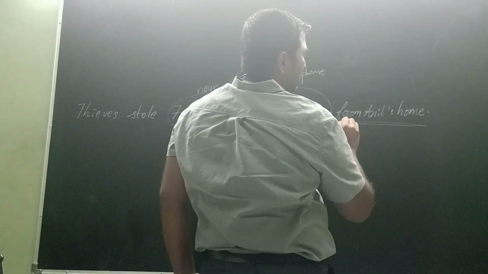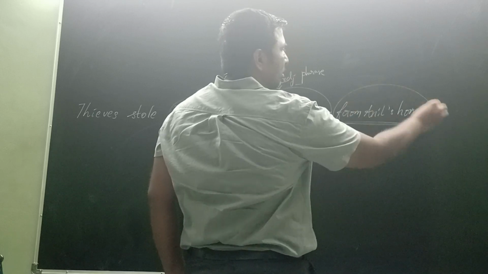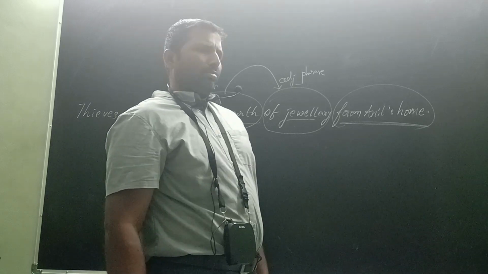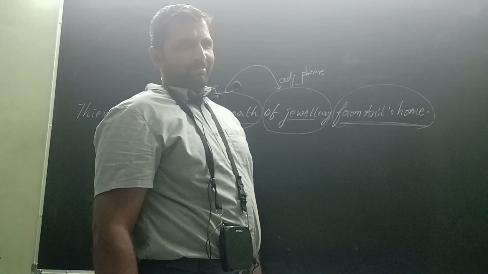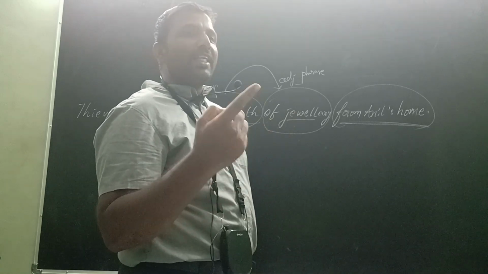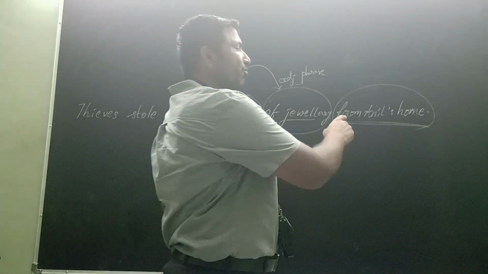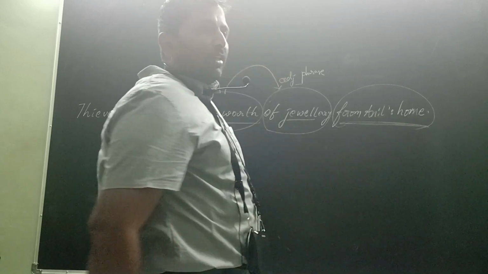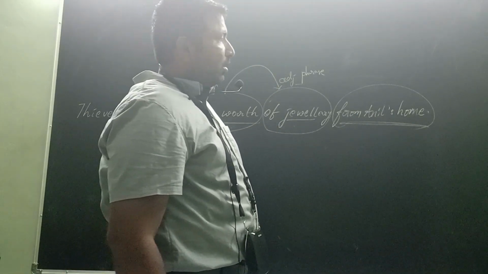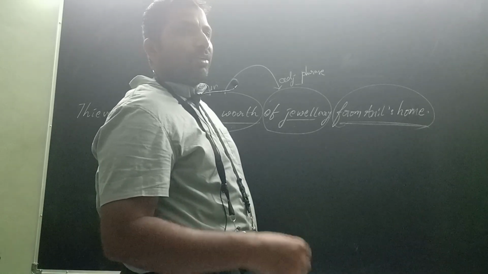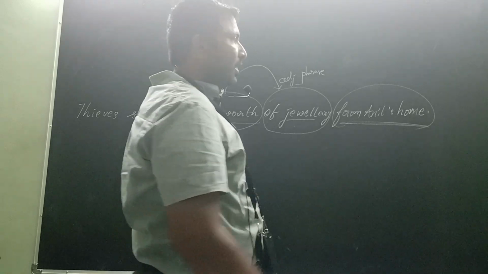What is that something? Adverb of place. It is an adverb phrase, not a single word. From Anil's home, this group of words. Okay, adverb phrase of place.